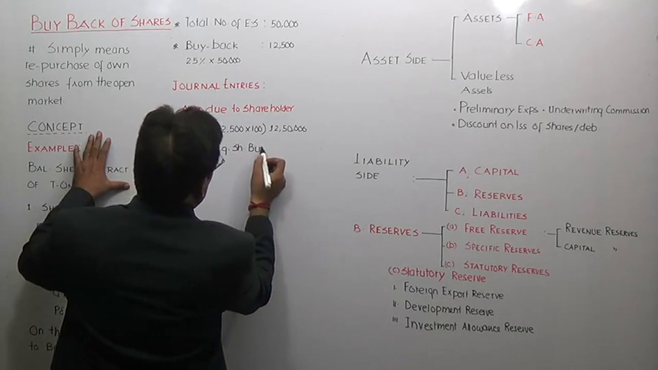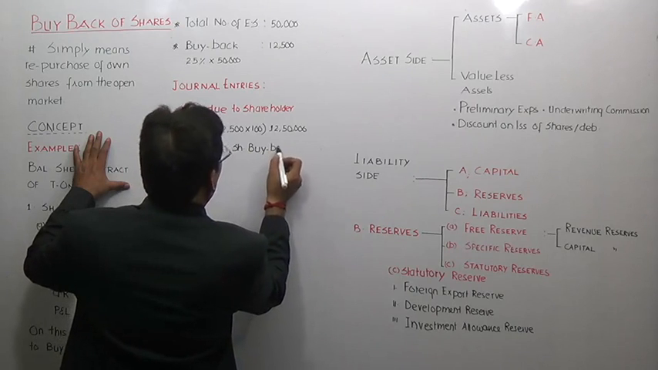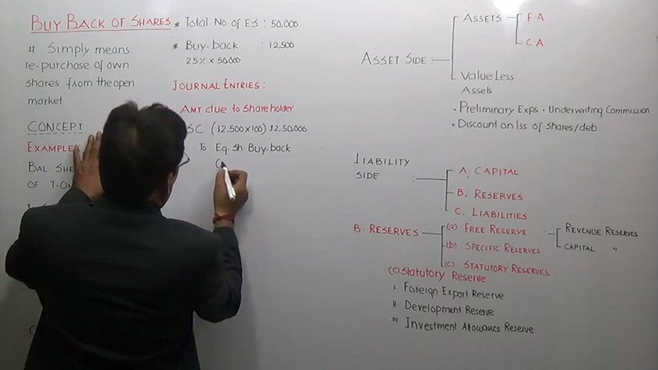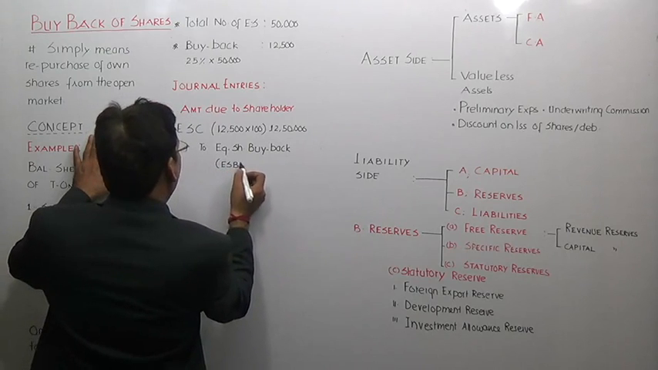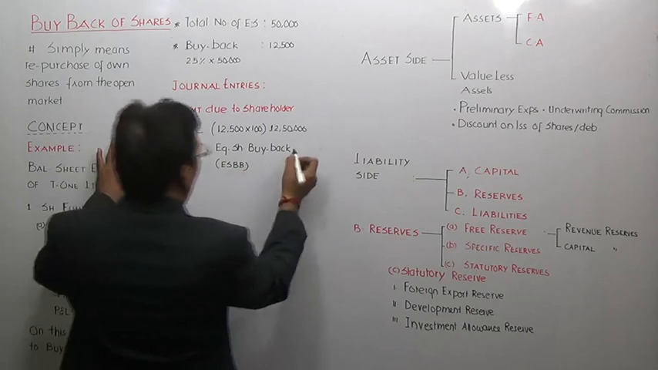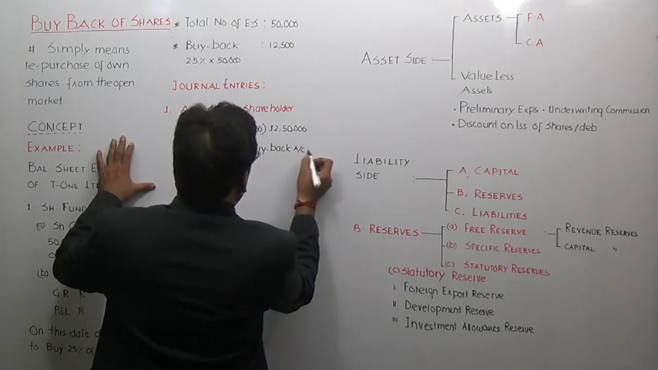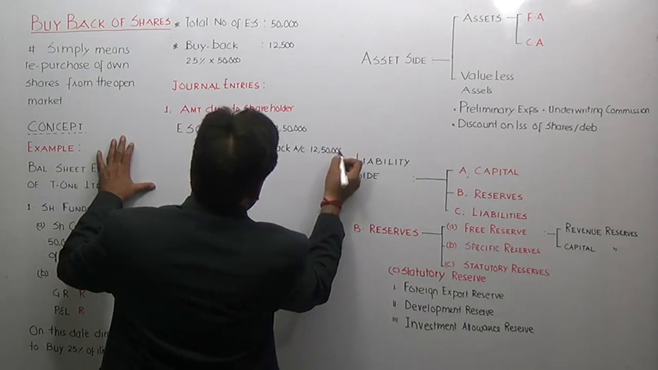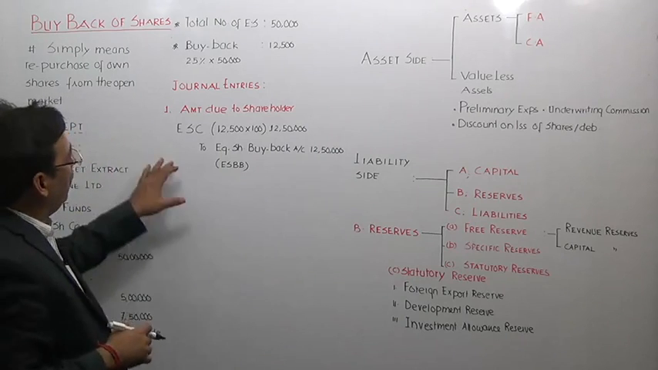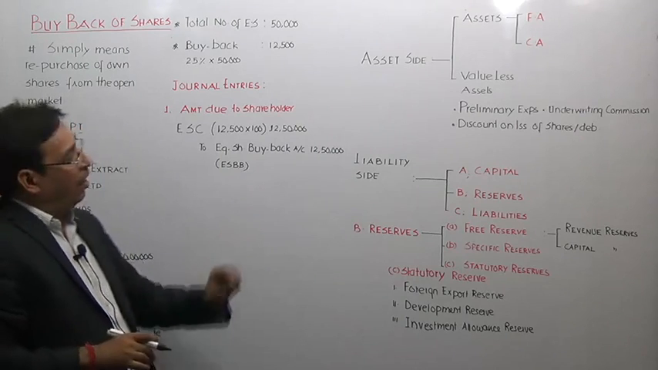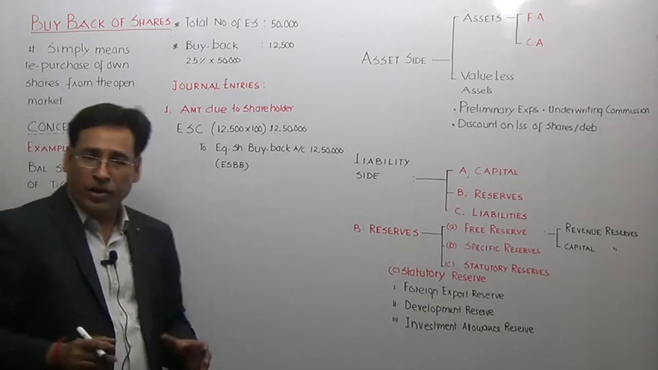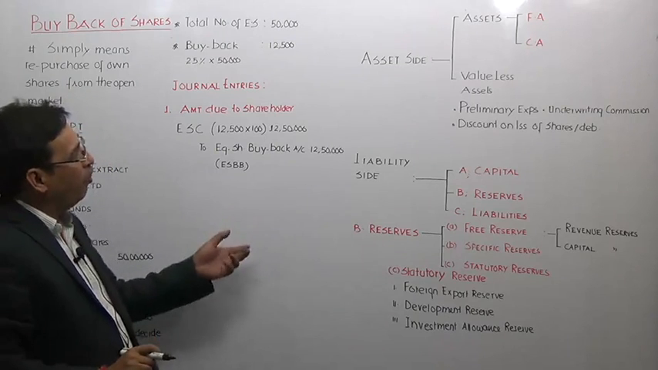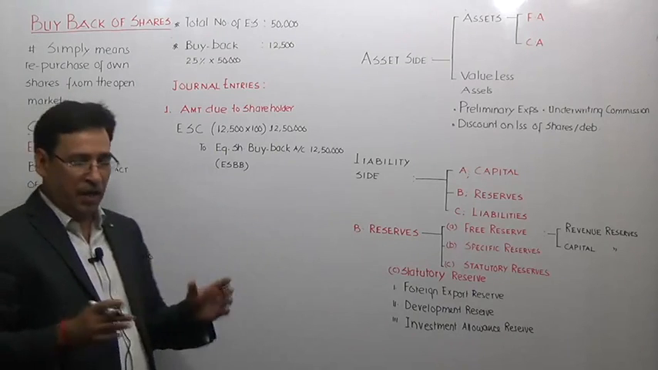Equity share buyback account is nothing but the equity shareholders account. Short form I will write henceforth: ESBB, equity share buyback account. That means you are supposed to pay 12,50,000 to the equity shareholders, but you cannot make immediate payment. Very simple, very innocent question, but in spite of that, as I told you, we have to understand some intricacies.